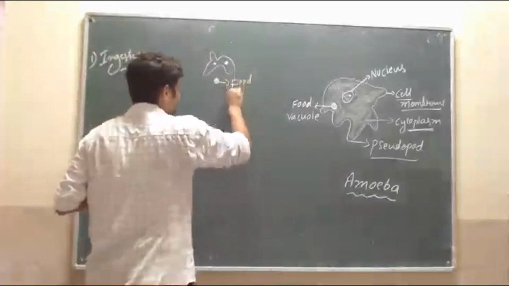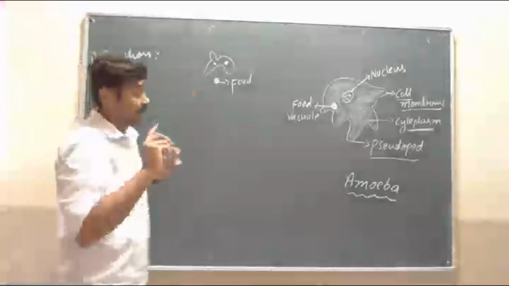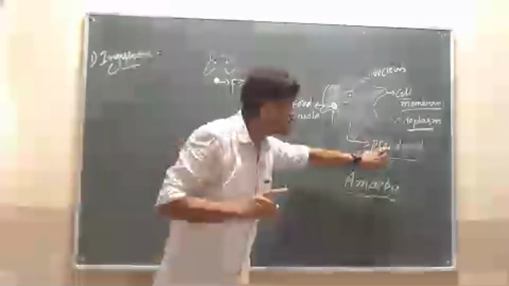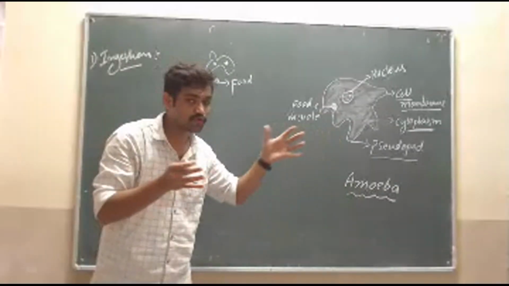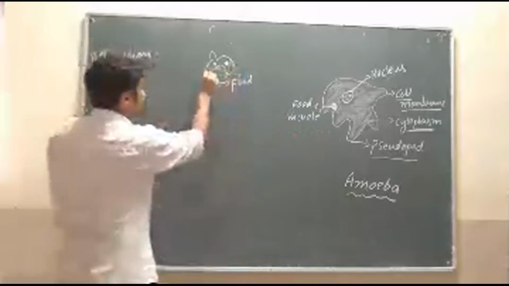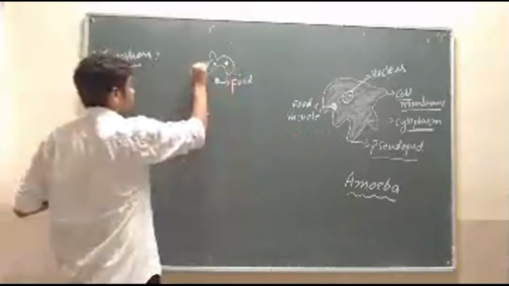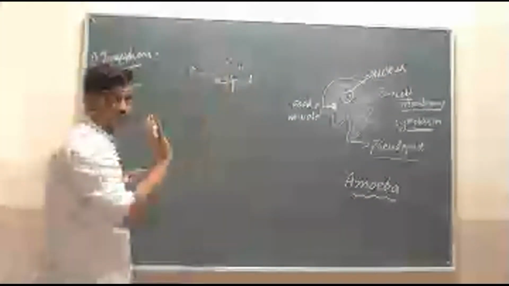I told you that the pseudopods catch the prey, its food. Suppose these are the pseudopods. This one is also a pseudopod, and this one is also a pseudopod.